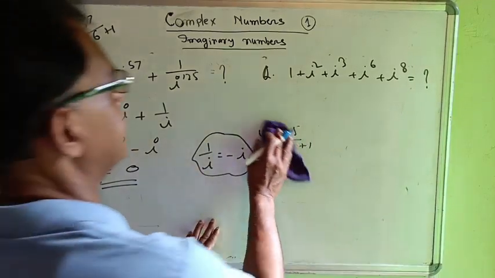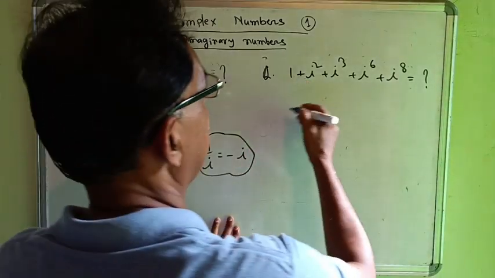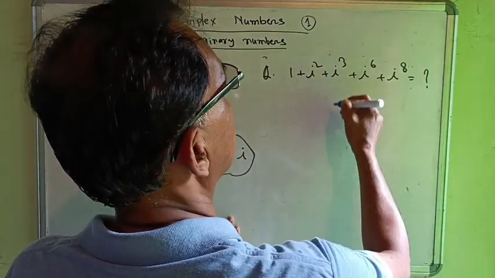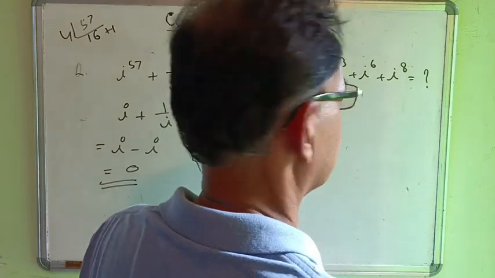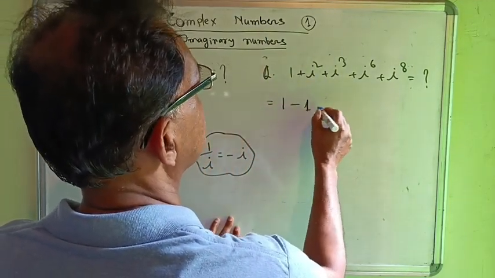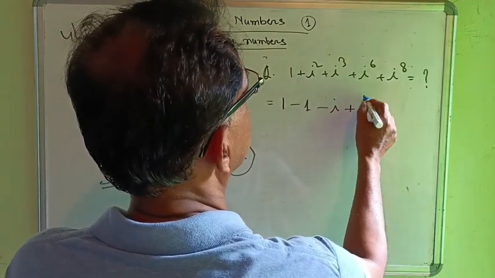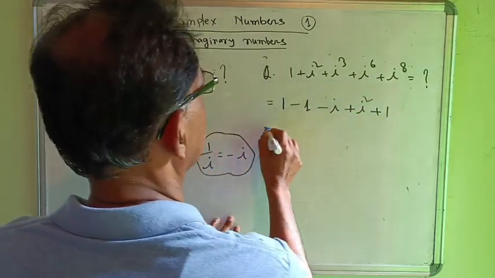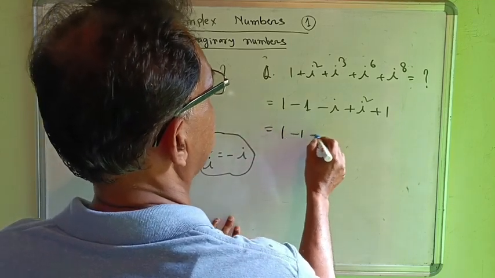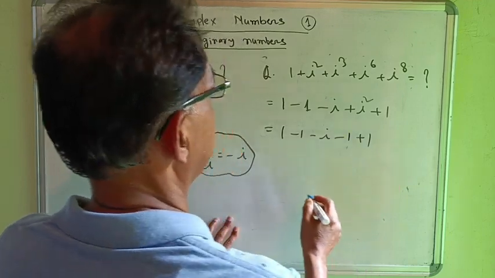In case of the next problem, we have seen that the next problem is here 1 plus i square, i cube plus i to the power 6 plus i to the power 8 equal to what? This is equal to what? 1, this is equal to minus 1, this is equal to minus i, this is equal to what? i square, this is equal to what? Plus 1. This is equal to 1 minus 1 minus i, this is equal to what? Minus 1, this is equal to plus 1.